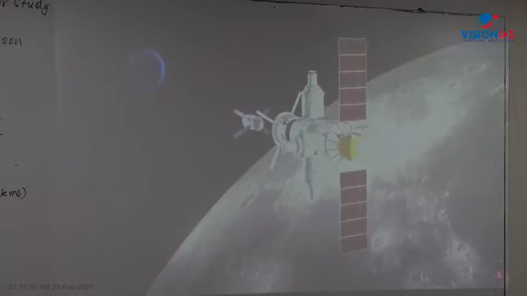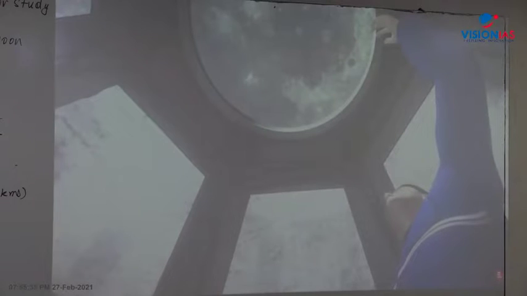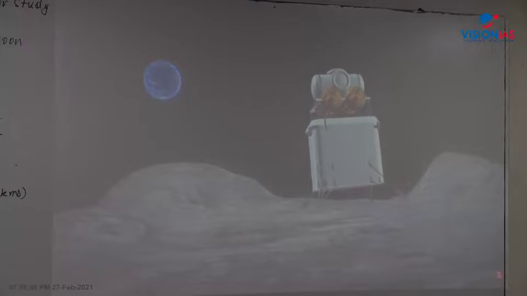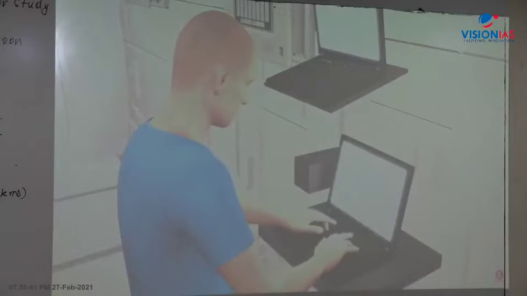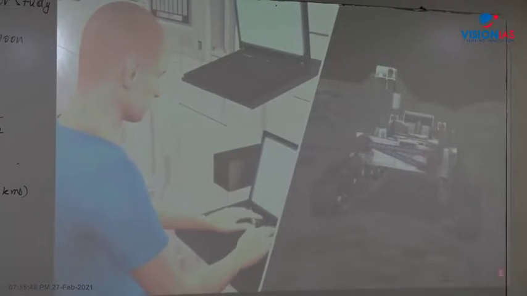According to the ESA, Gateway will serve as a staging post where astronauts can dock and leave their spacecraft, then travel to the lunar surface in a lander. It will also provide them shelter, a place to stock up on fuel and supplies and relay communications, and a base to dispatch crew and robots to the moon.